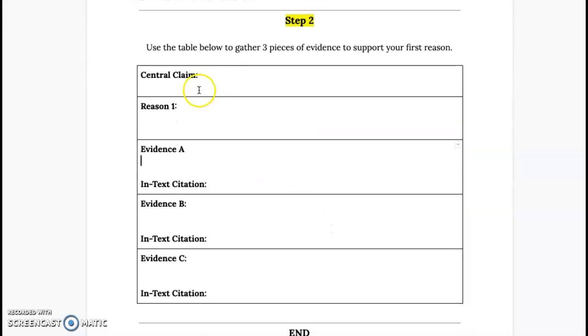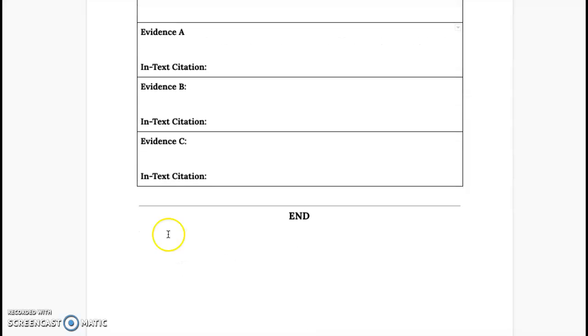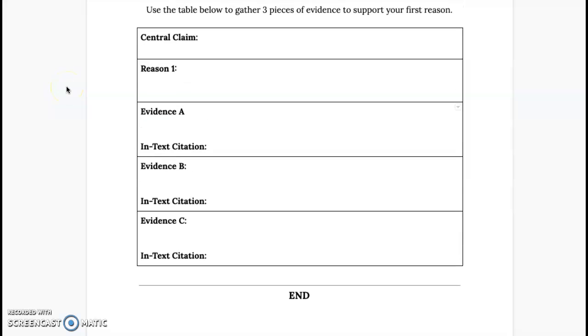So that's what you're going to do. Get your claim in here, reason one from yesterday's work, and go on your sources and find three pieces of evidence. I would like to see one quote at least. You don't have to have all three be quotes, but make sure whichever one is the quote has quotation marks around it. All right, good luck, and I can't wait to see what you come up with for your evidence.